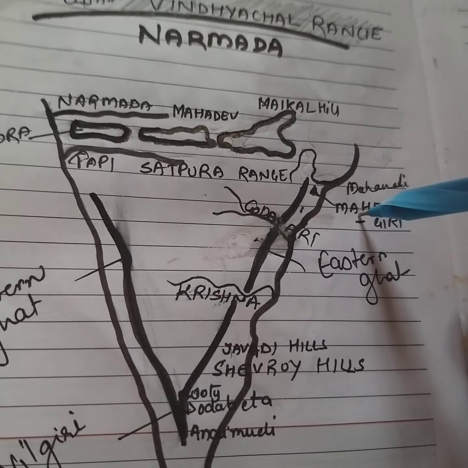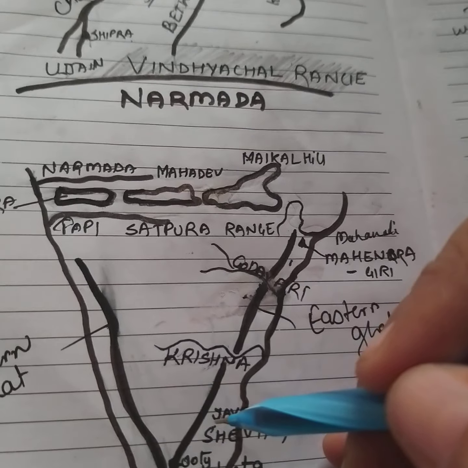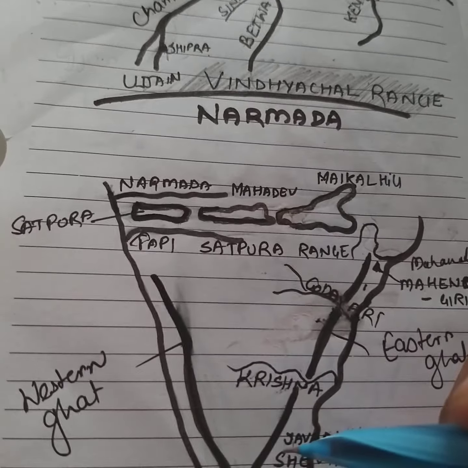Then you see the Shevaroy Hills and the Javadi Hills located in the southeast of the Eastern Ghats. When we talk about the famous hill stations, here is Ooty, which is located here, and then Kodaikanal in Tamil Nadu. These are the famous hill stations of this region. So we saw this plateau, in which we talked about the Central Highland and the Deccan Plateau.